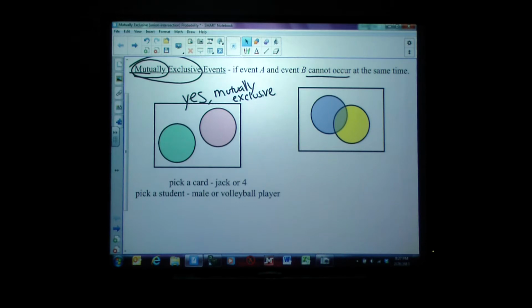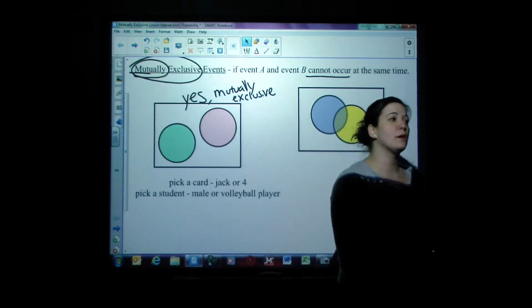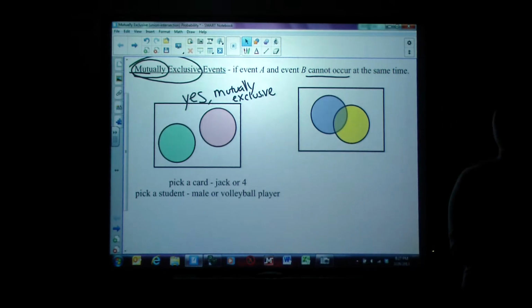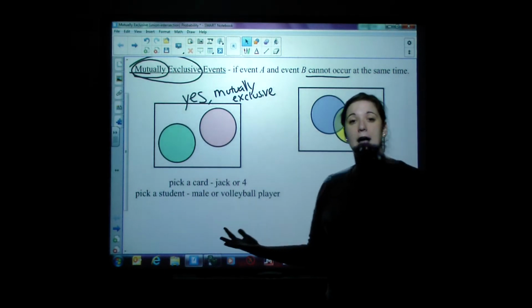If we look at students here at WHS, if I pick a student and I ask what's the probability that's a male or a volleyball player, there is no way for that to happen at the same time. I know that may disappoint some of you boys, but we don't have men's volleyball here. So as far as high school sports go, we wouldn't find a guy who plays volleyball. So those are mutually exclusive. They're not happening at the same time.